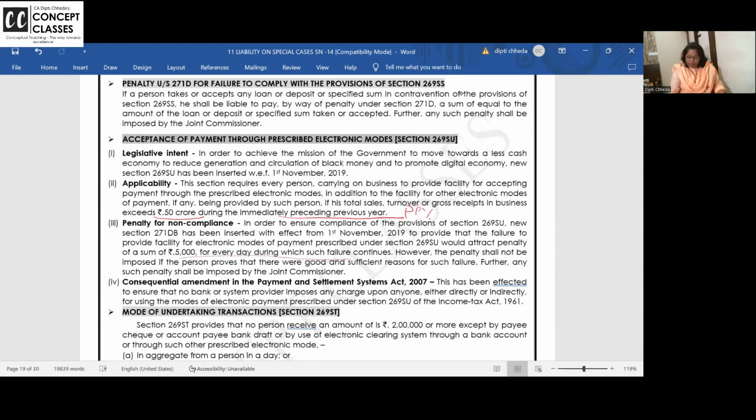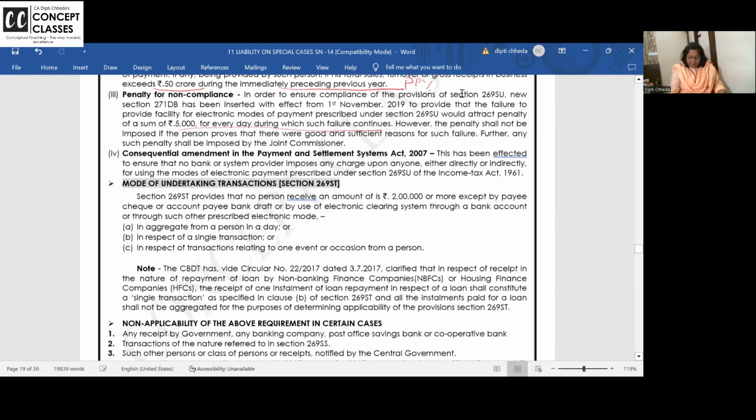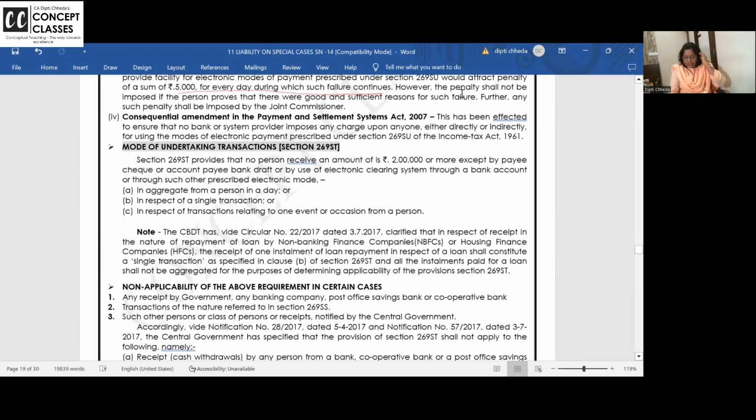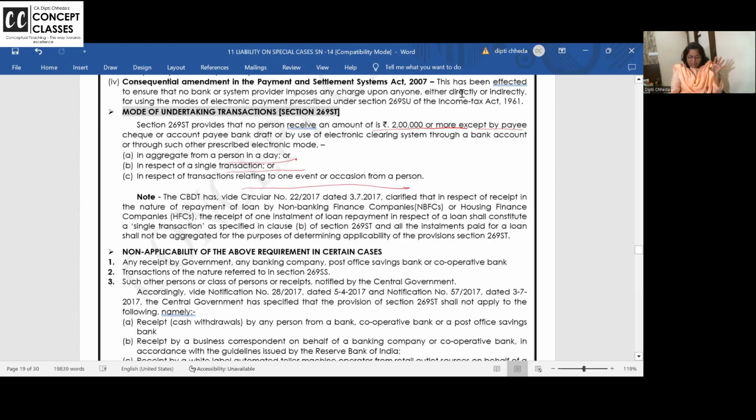Otherwise, 5,000 per day during which the failure continues. Okay. 269ST is 2 lakh and above. If you receive, except by account payee check or draft, that is in cash, from a single person or for a single transaction or a single event, it will become taxable.